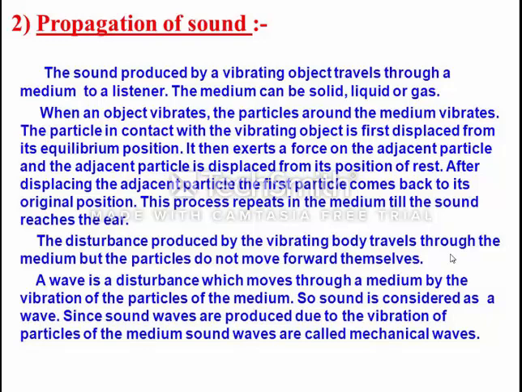Means it vibrates about its mean position, doing to and fro motion, and this process continues till the sound reaches our ear. The particles simply vibrate on their mean position. They do not go from one place to another.